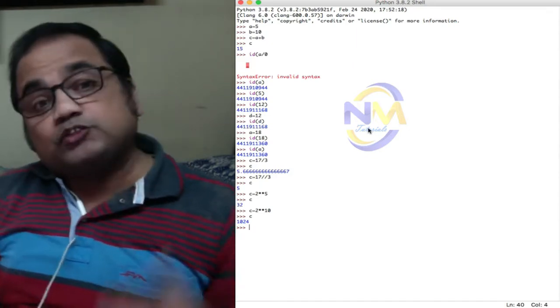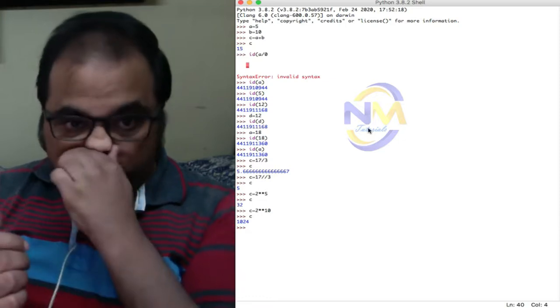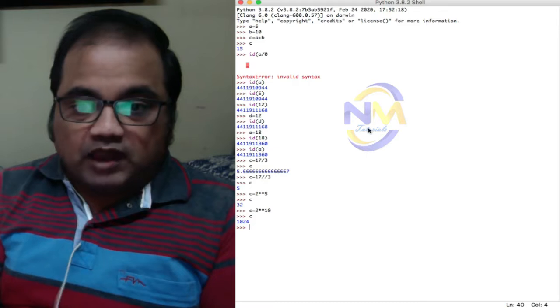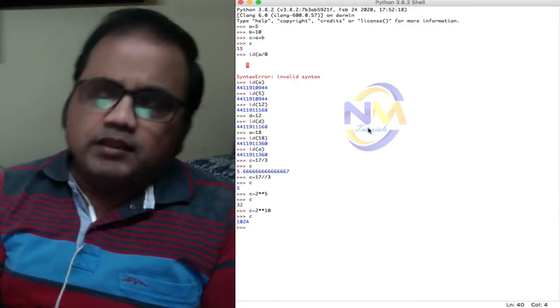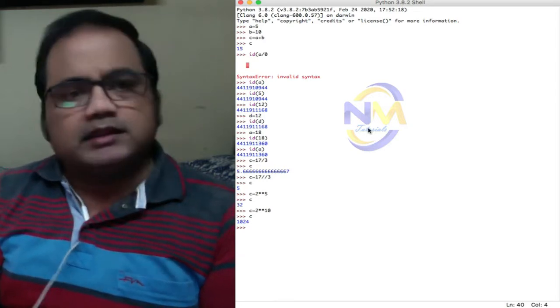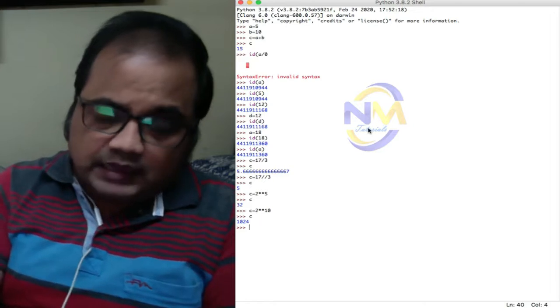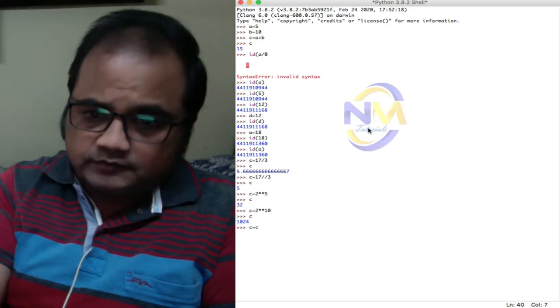Now there is one shorthand method also to perform these calculations, right? For example, suppose the value of C is 1024 and I want to add 50 to C. Then what should I do? C is equals to C plus 50, right?